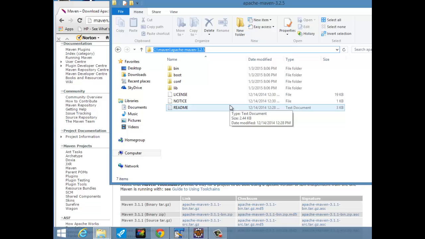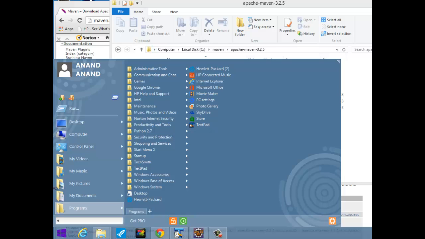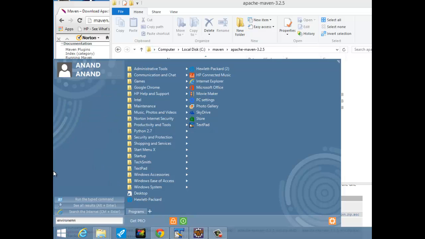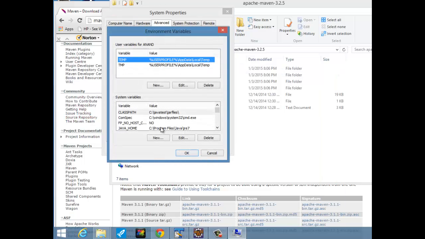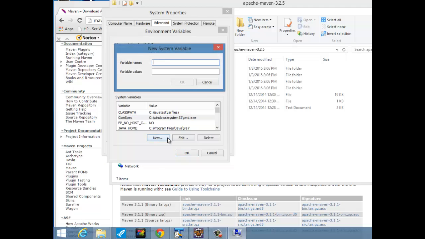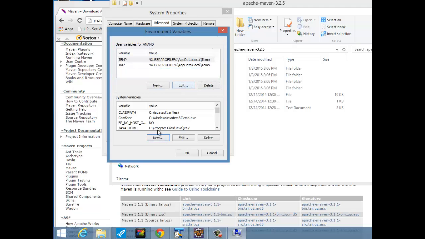Now we are going to configure the path variable so the Maven is recognized in your machine. So we have the location. I'm going to create an environment variable called m2. So this m2 is the variable name and this is the variable value. So we created this variable.